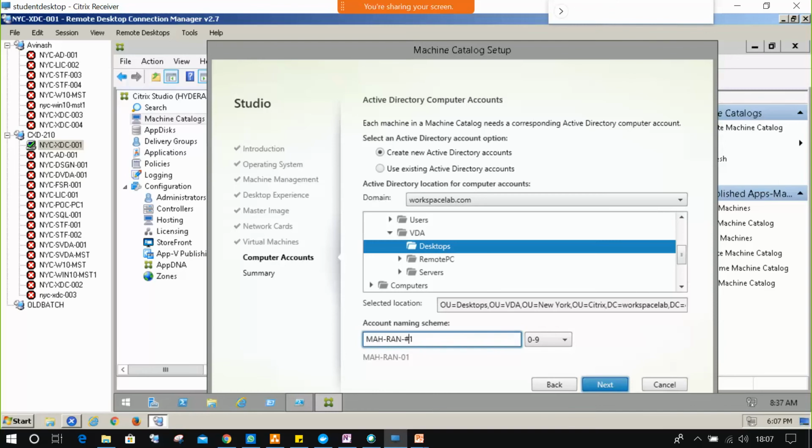If you add one more hash, what will happen? It will start with a zero again. If you want 01, you can provide the hash like this. I don't want a big number, just 01 is enough. Click on next.